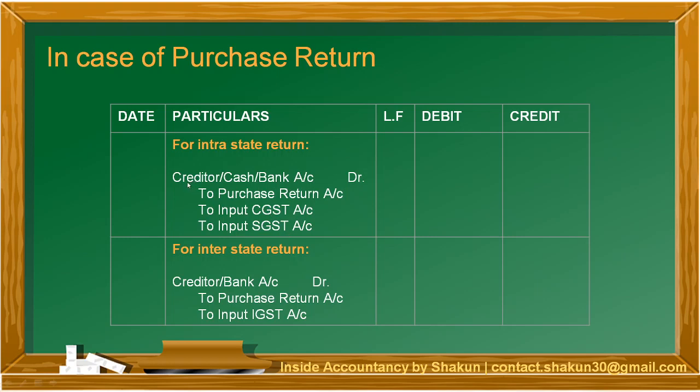So the basic entry is creditor, cash, bank, etc. debit to purchase return. In this entry, we are reversing the input CGST, SGST. And in case of interstate transactions, it will be input IGST, which will be reversed.